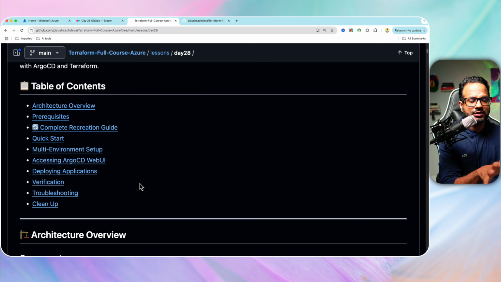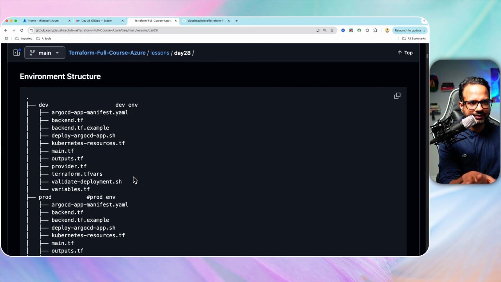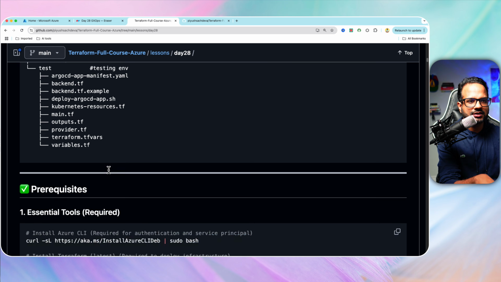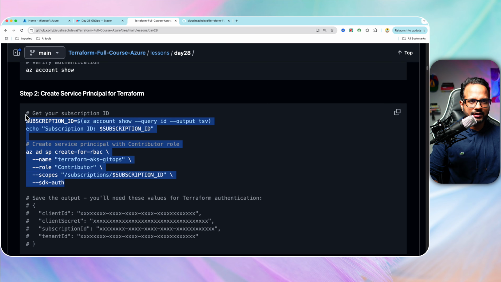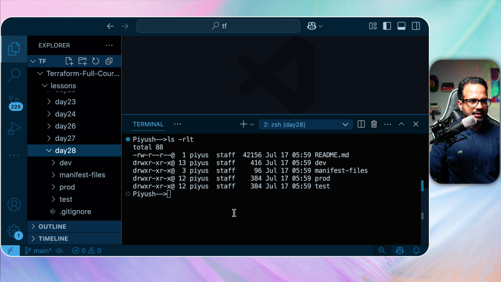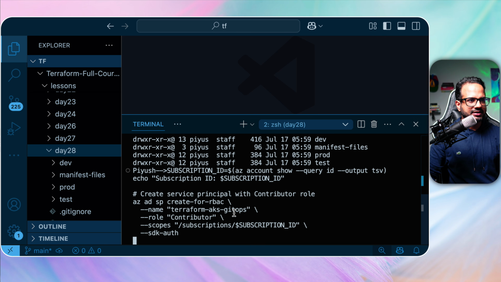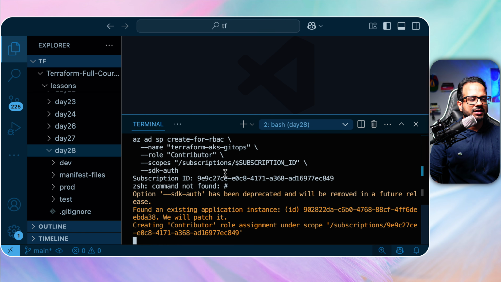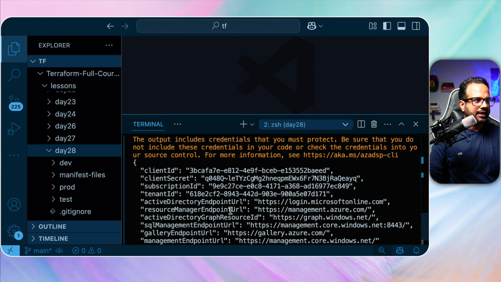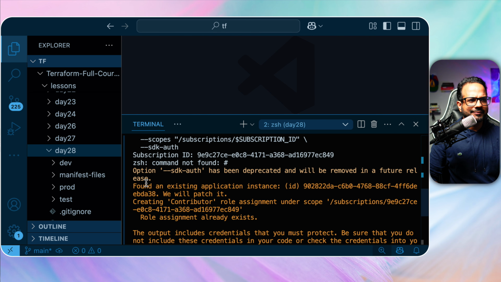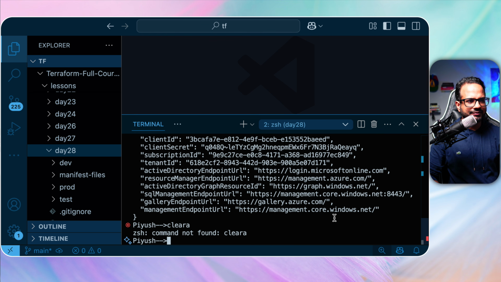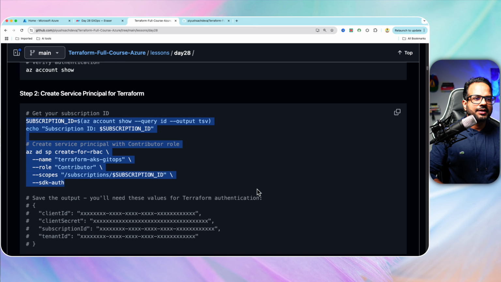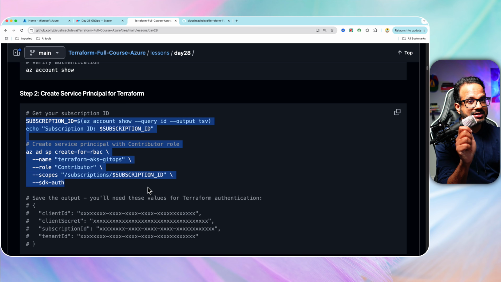Now I will walk you through the code. Just let me do some prerequisites and then I will walk you through the code. So let's start with creating the service principal for Terraform. I have just copied the command and I'm going to paste it. It's just creating the service principal with the contributor role. It says found an existing application and a role assignment already exists. So I already have that service principal with the required role, but it will not do anything because it's already there. If you are doing it for the first time, make sure you have this role plus network contributor role.